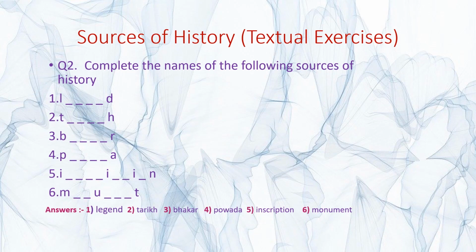Inscription. Sixth one, M dash dash U dash dash dash T, and what is the word there? Monument. Right students? Now, how are you going to get this type of question for your assessment? So let's see on the next slide how you are going to get this question and where you are going to tick the right answer.